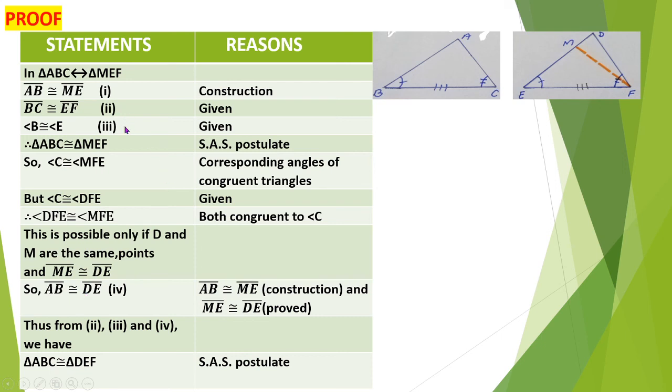By using these three possibilities, we prove that triangle ABC is congruent to triangle DEF with the side angle side postulate, because two sides and one angle are congruent. So this is the whole theorem we have to prove. You all have to learn this properly with a neat diagram. Okay, thank you.